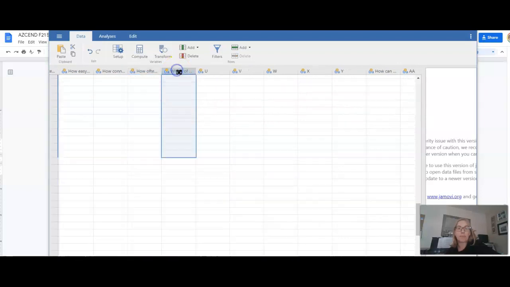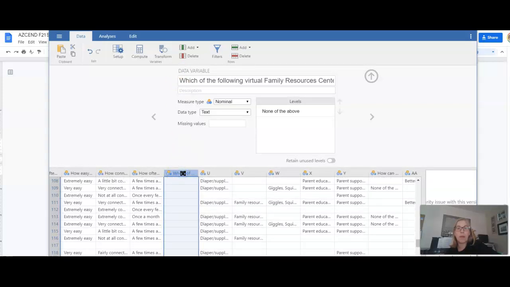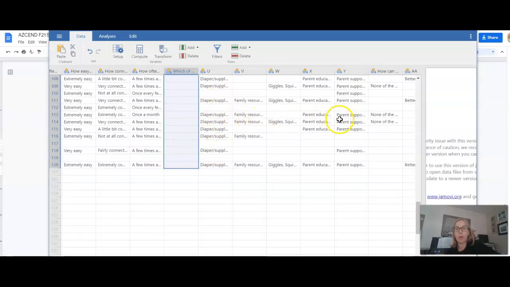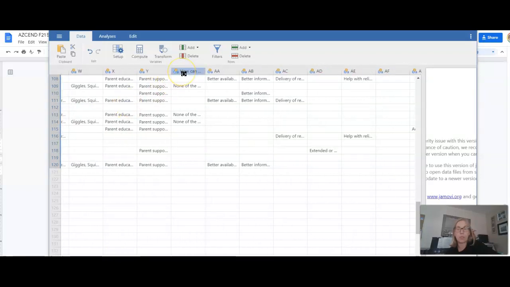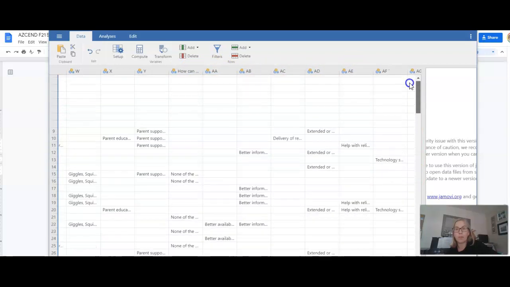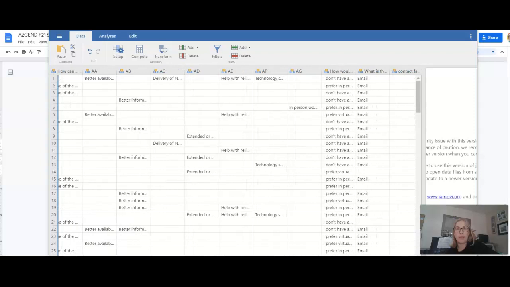This one, which of the following virtual resources did you use? This one, and this one all go together. And so you would report out all the different services that they had done. And then this is the same for this question as well. You report out from all of these the different services that they had selected. So all of this goes together in reporting out. And then this was a matter of reporting what they had responded for this question.